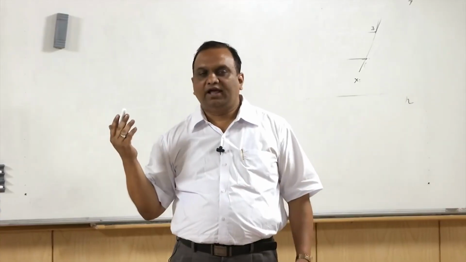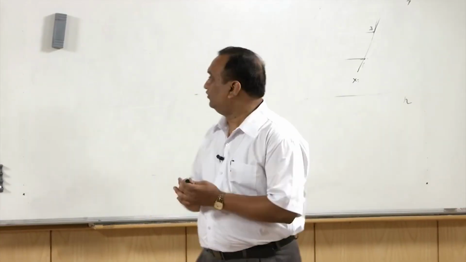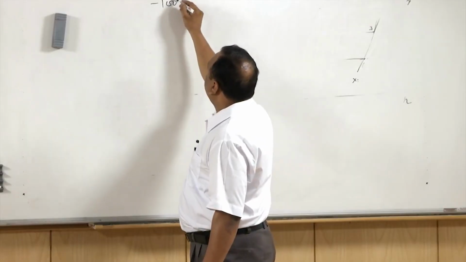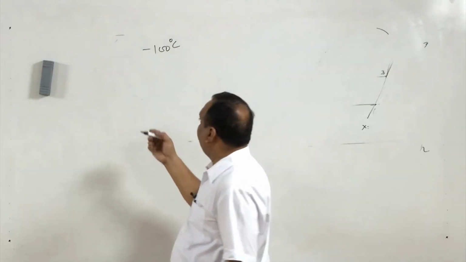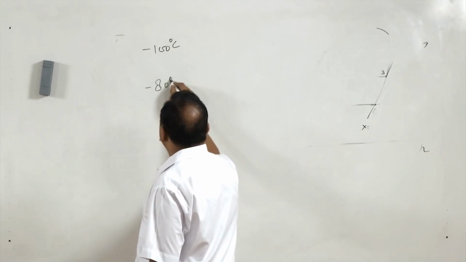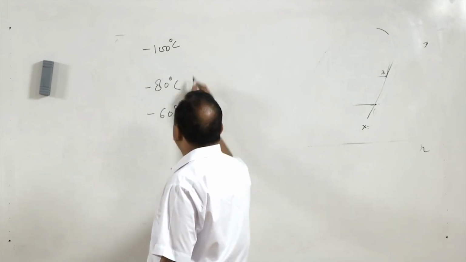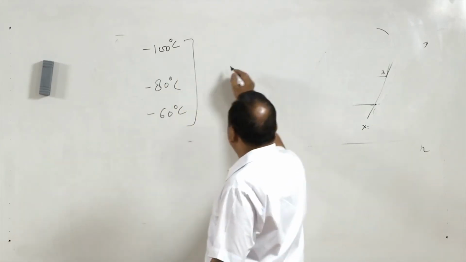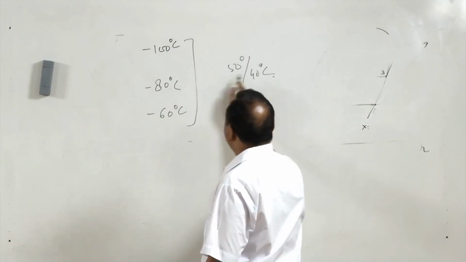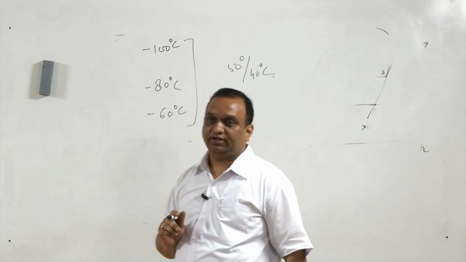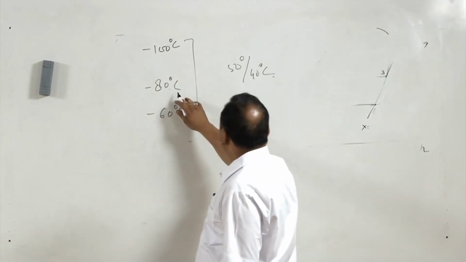in chemical applications, we require a temperature of the order of, let us say, 100 degrees centigrade. Or in some applications, we require temperatures of minus 80 degrees centigrade or minus 60 degrees centigrade. Condenser temperature is 50 degrees centigrade or 40 degrees centigrade. So this temperature variation is very high.